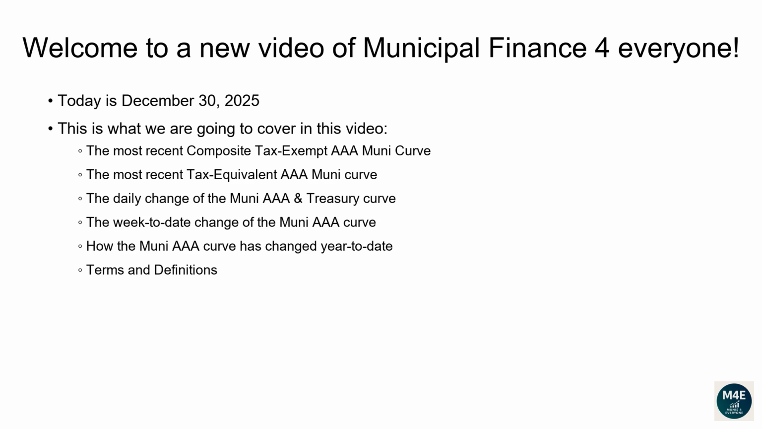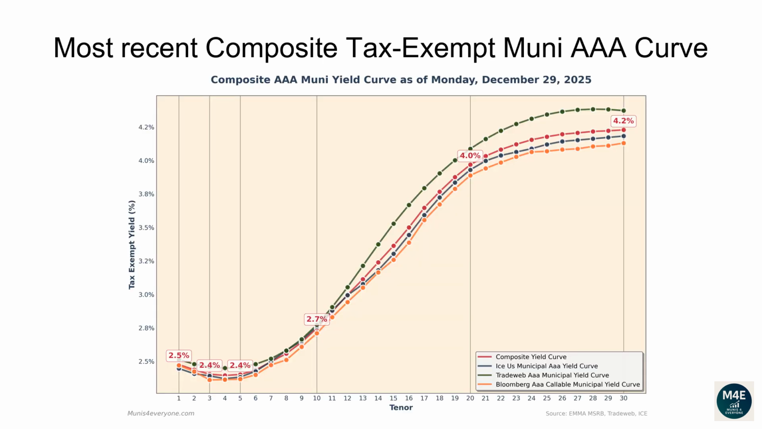Terms and definitions. Let's go over the most recent composite tax-exempt Muni AAA curve. The following composite tax-exempt yield curve is based off the most recent ICE, TradeWeb, Bloomberg yield curves that are available on the MSRB website, plus some proprietary extra adjustments, as of December 29, 2025.